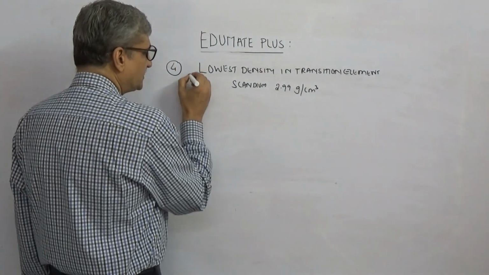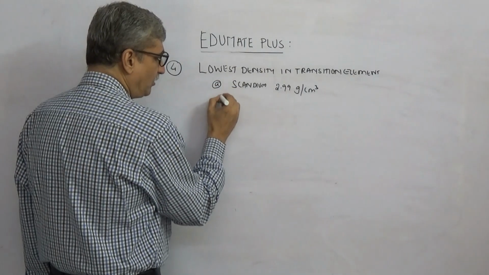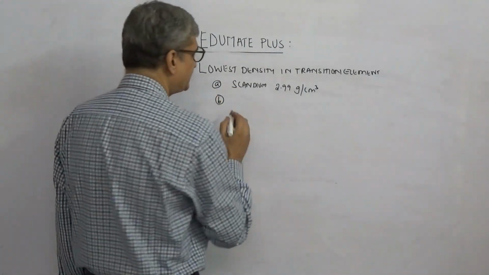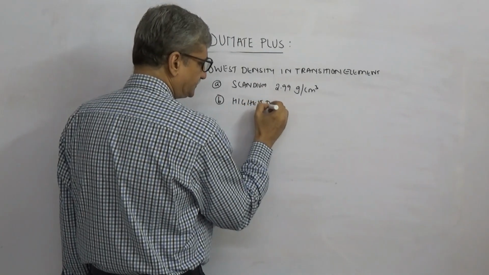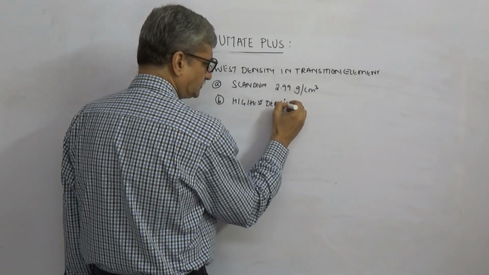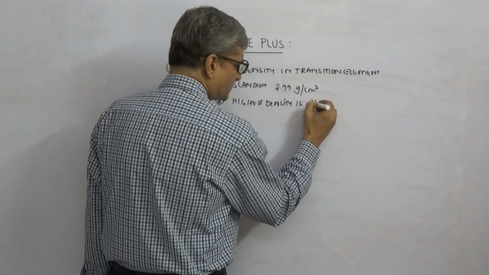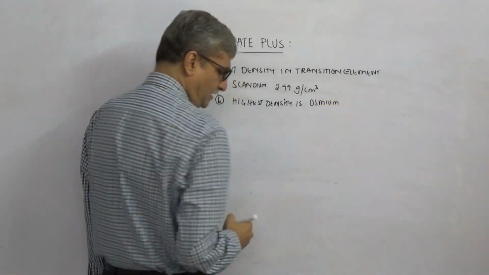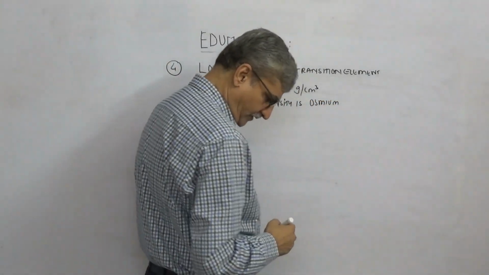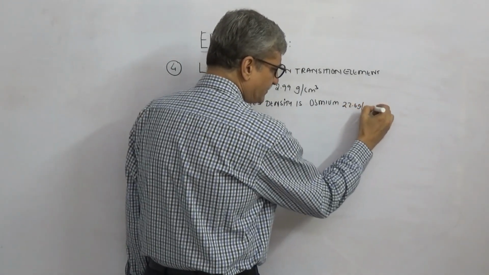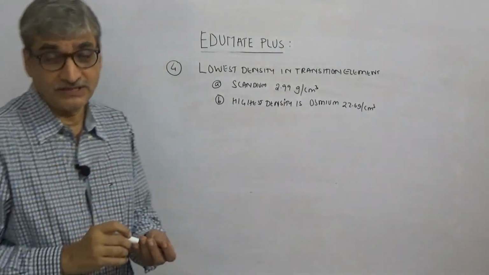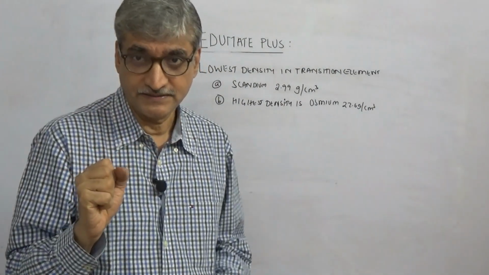Obviously the next question is going to be highest density. The highest density is osmium. Osmium has a density of around 22.6 grams per centimeter cube. This question can be twisted in 2 ways.